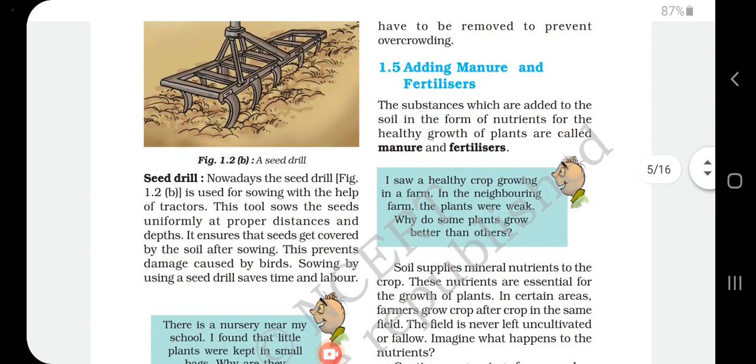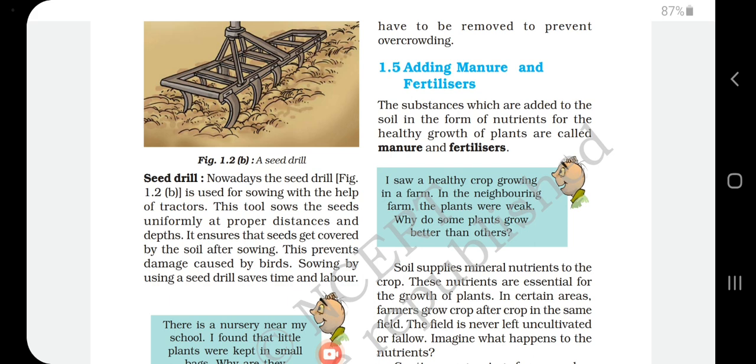The next one is the seed drill. By using a seed drill also we can sow the seeds on the land. How will you do the sowing? By using a seed drill. The seed drill has one more advantage: nowadays it is used for sowing with the help of a tractor, so it's a speedy process.